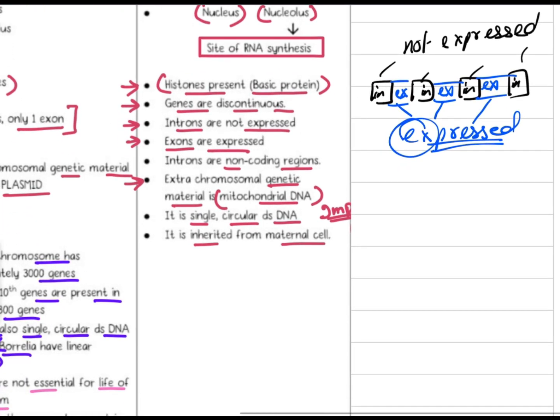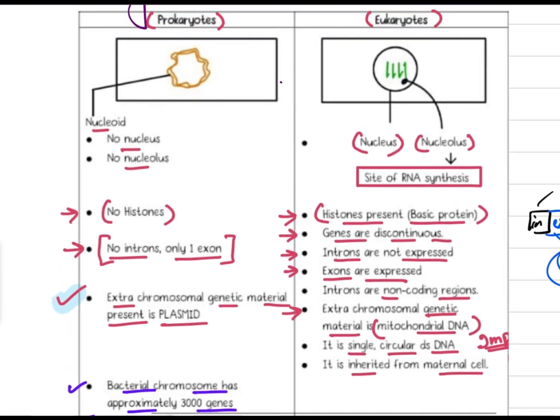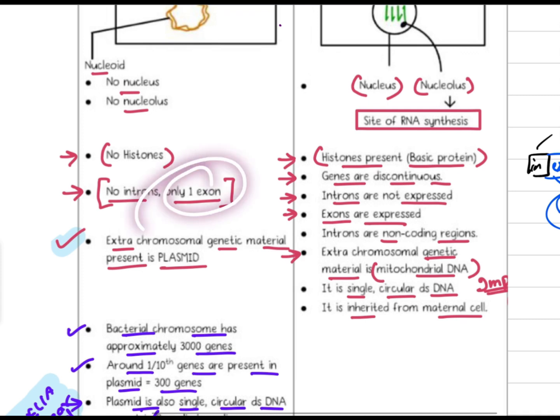Okay, like a little bit mature. But in case for prokaryotes, only one exon.